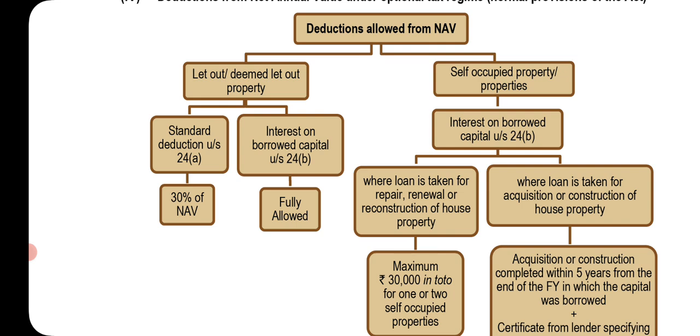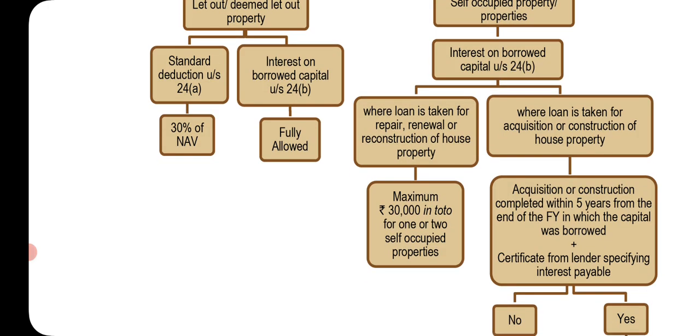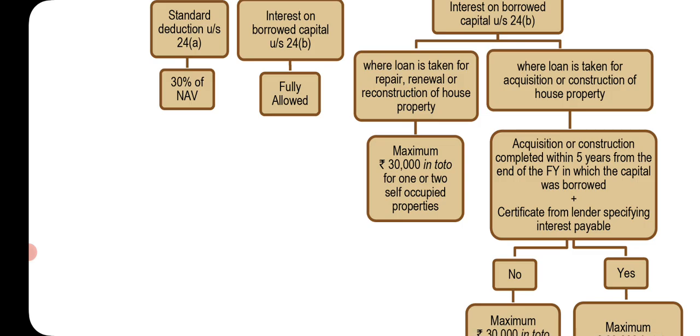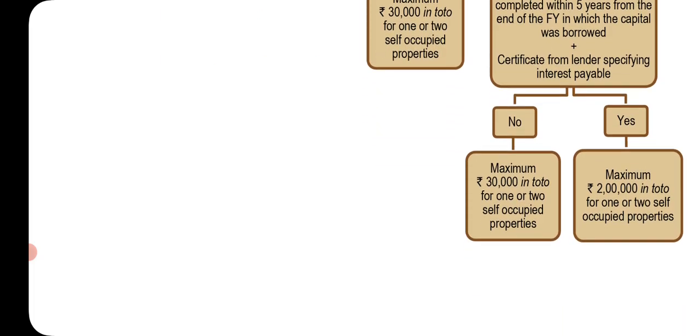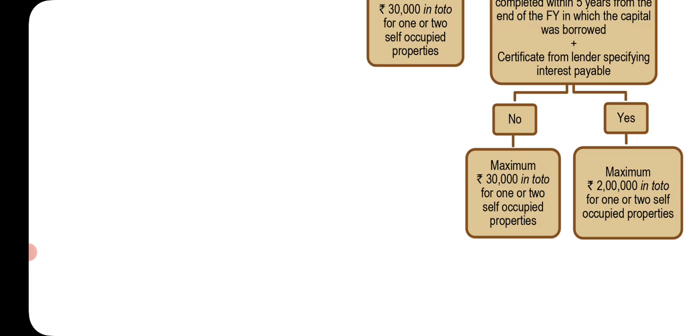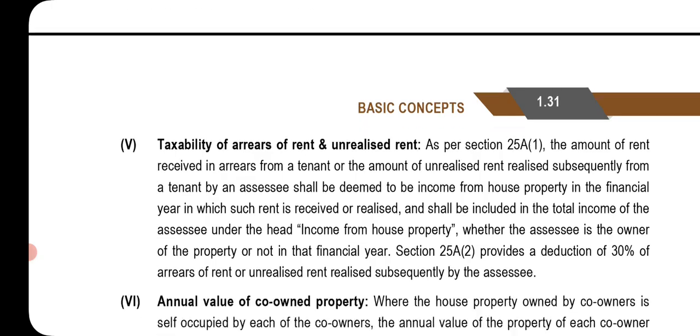Self-occupied property or properties: interest on borrowed capital under section 24(b). Where the loan is taken for repair, renewal or reconstruction of a house property, the maximum is rupees 30,000 in total for one or two self-occupied properties. Where the loan is taken for acquisition or construction of house property: is the acquisition or construction completed within 5 years from the end of the financial year in which capital was borrowed, plus a certificate from the lender specifying interest payable? If no, then maximum 30,000 in total for one or two self-occupied properties. If yes, rupees maximum 2 lakh in total for one or two self-occupied properties.